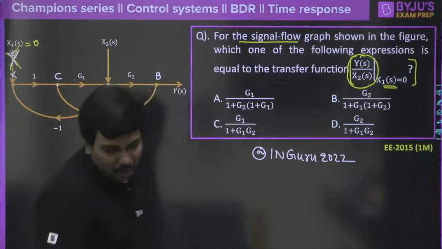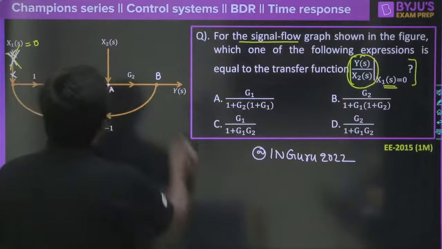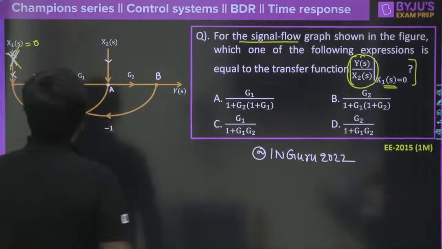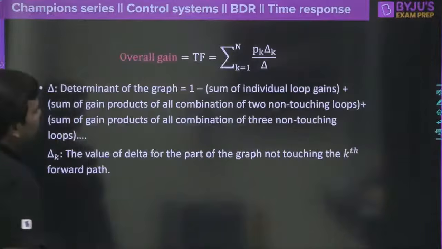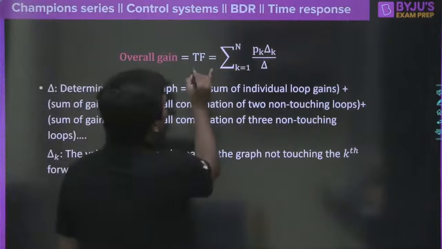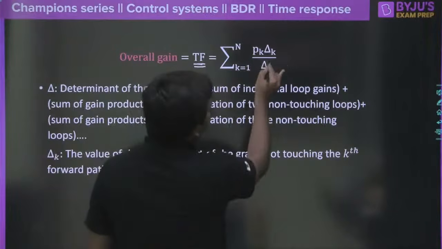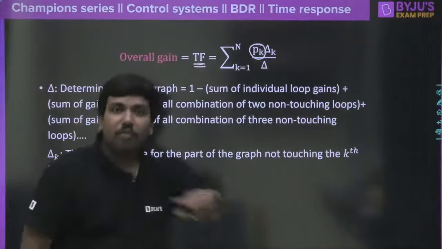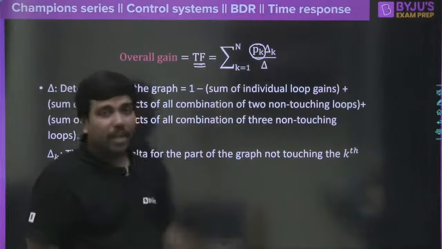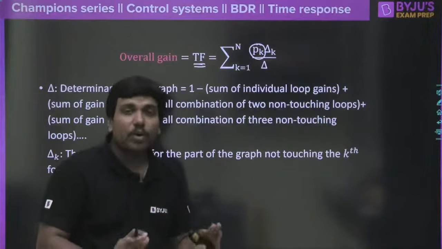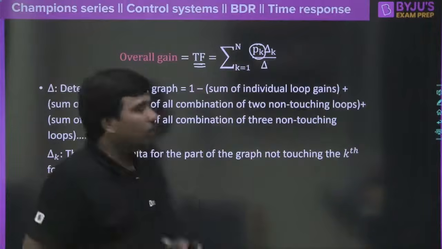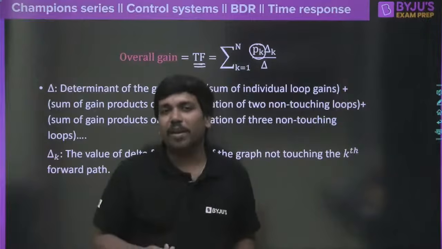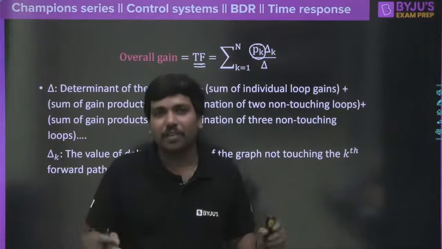So what would be the answer? Okay, very good, very fast. First of all, you must understand the forward path gain here. We know the Mason's gain formula says the transfer function can be given as sum of Pk delta k by delta, where Pk is the forward path gain of the kth path, and delta k is the delta without touching the kth forward path, correct? I feel every one of you knows that, and many students have already answered. Give me 1 minute so the students who haven't answered can also try to learn.